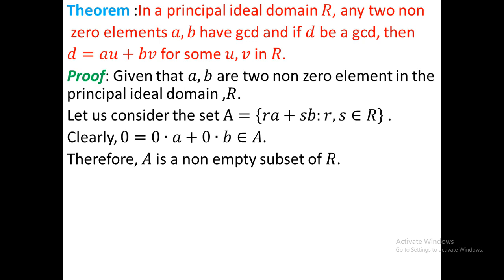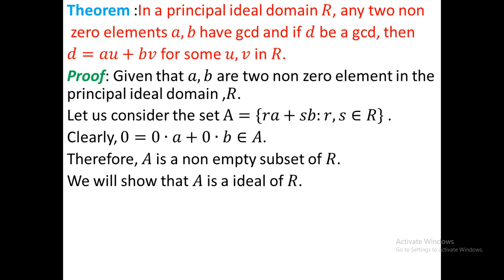Now I wish to prove A is an ideal. We will show that A is an ideal of R. You know that for a non-empty subset of R to form an ideal, there are two conditions. If these conditions are satisfied, then you can conclude that A is an ideal of R. The first condition is that you take two elements x, y from A, and then you have to show that x minus y belongs to A. The second condition is that you take one element from A and another element from the ring, and then you have to show that the multiplication of those two elements, one in A and the other from R, must belong to A. Then you can conclude that A is an ideal of R.